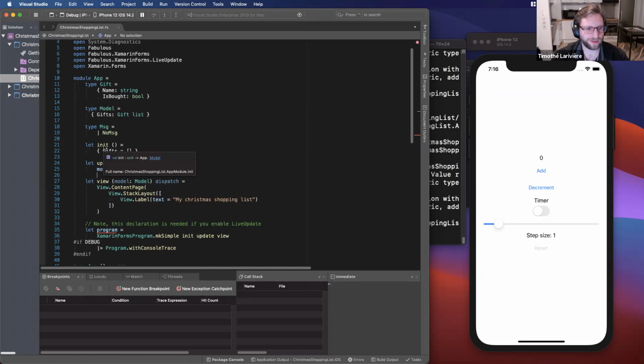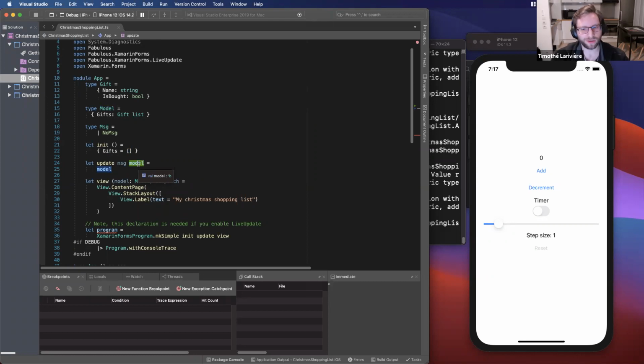So for instance, the init function tells you that it will return an app.model, which is our model here, because it saw that you wrote a gift equals a list. So it knows that it's a model here because it's the only type that matches. And when you don't do anything specific with those parameters, you can see here, it's maybe a little small, but you have an apostrophe and a letter.